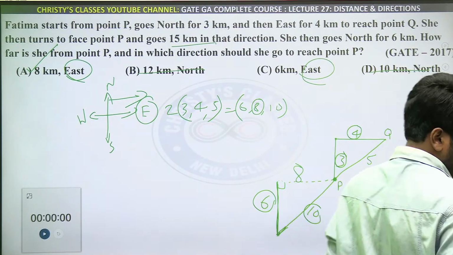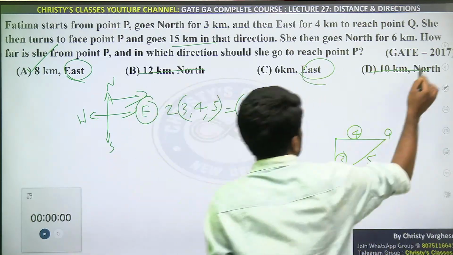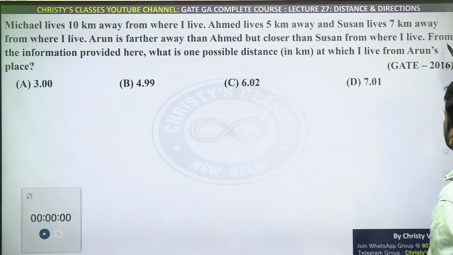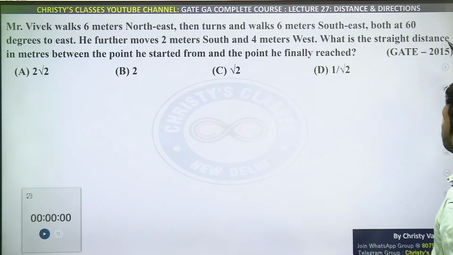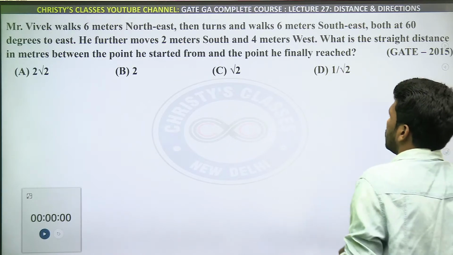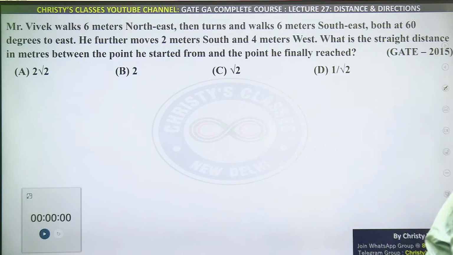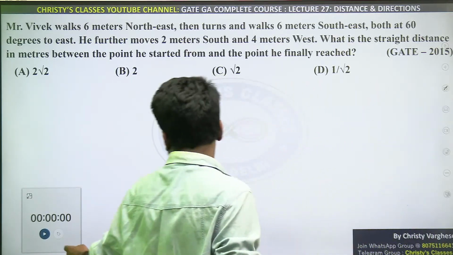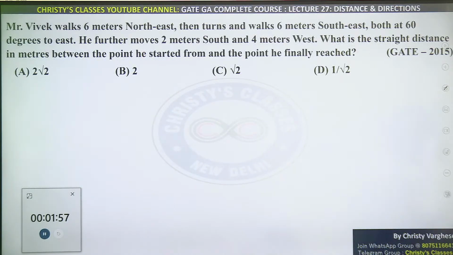Then I will give you a twisted version of the same question asked in 2015. A little more twisted version. Not this one. Try this one. Instead of Fatima, it is Vivek here who is traveling, but he is not traveling only north, south, east, west. He is traveling northeast, northwest, southeast, southwest mainly in the beginning. Try this super fast.